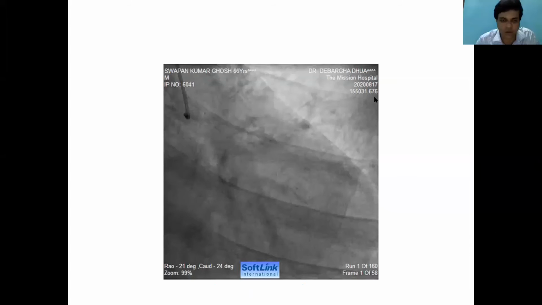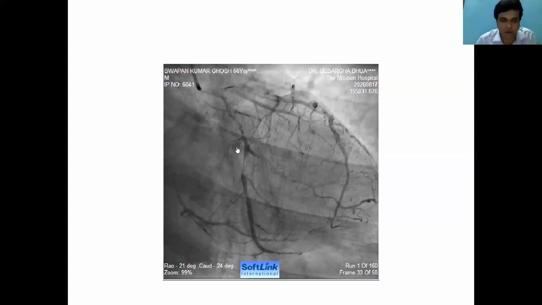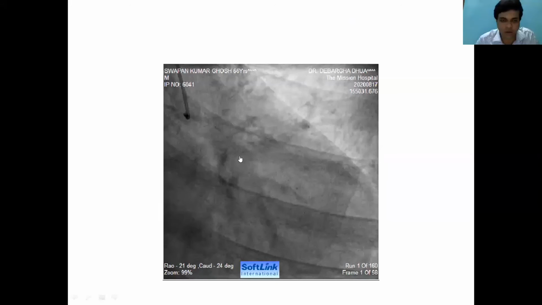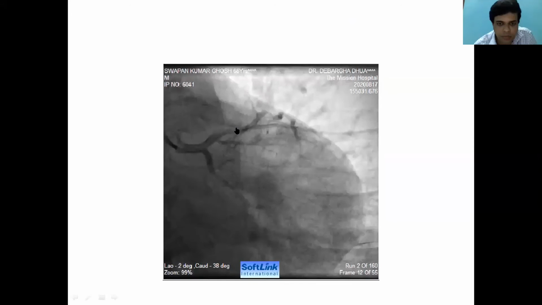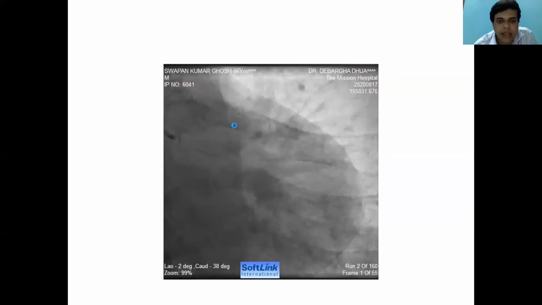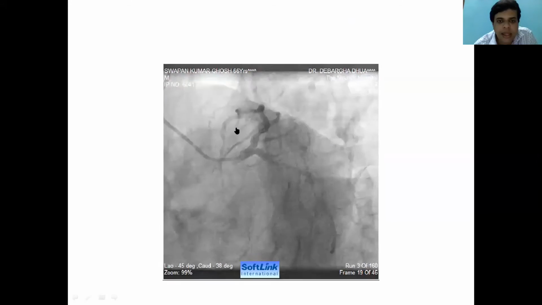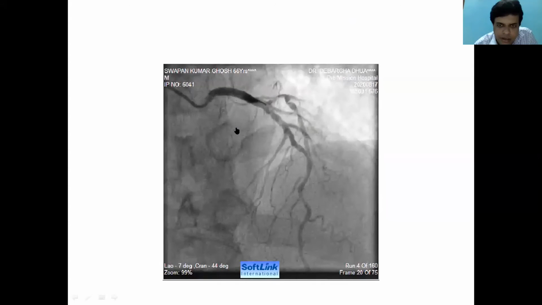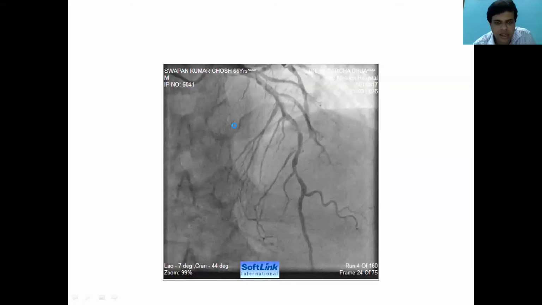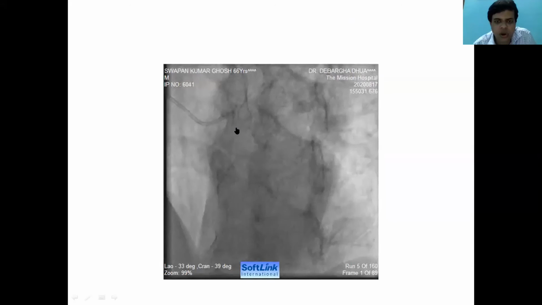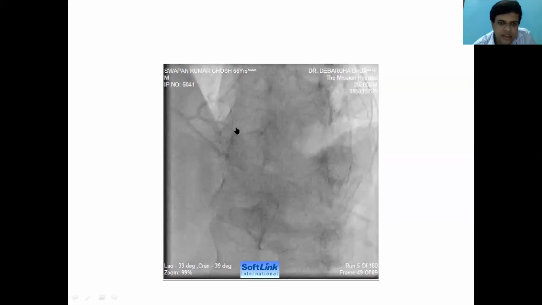Coming directly to the angiogram, you can see from this picture a long segment lesion in the LCX, which has significant stenosis. There was mild to intermediate plaque in the distal LAD, and good collateral flow to the right system from the septal arteries.